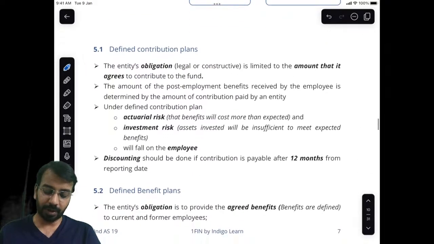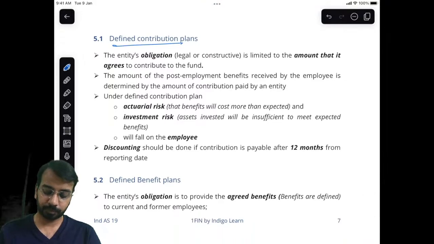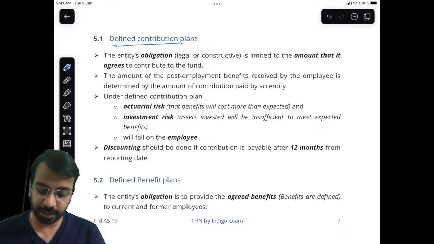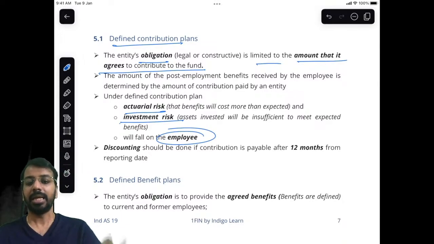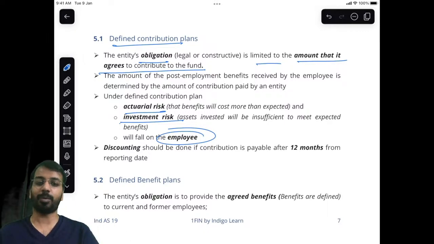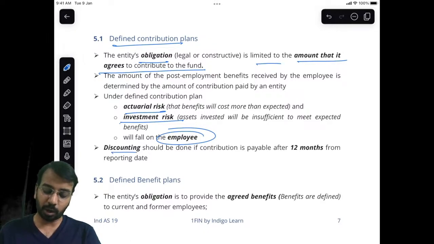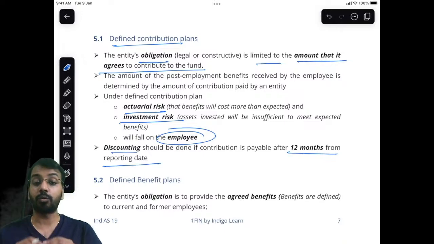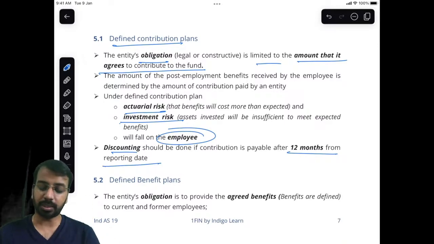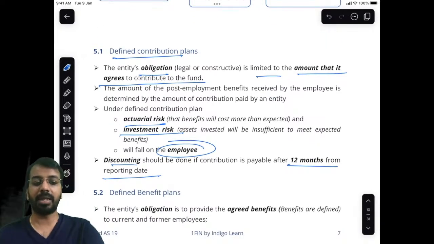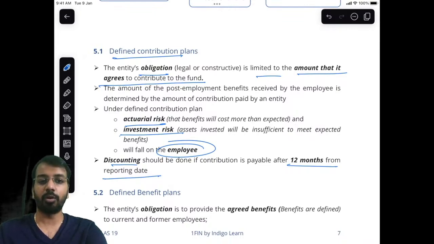In a defined contribution plan, the obligation is limited to the amount that it agrees to contribute to the fund. Actuarial risk and investment risk will fall on the employee. If tomorrow the fund does not generate sufficient return, the employee will bear the headache, not the employer. You will discount only if the payment is after more than 12 months, a very unlikely scenario. Otherwise you will not discount, and the entry is simple: the amount payable is directly recognized as an expense.